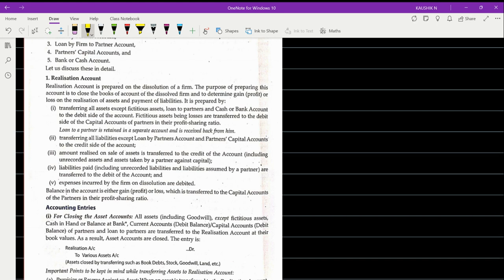So as we discussed yesterday, the procedure they have mentioned here: realization account is prepared only at the time of dissolution of a firm. And the purpose of preparing this account is to close the books of account of the dissolved firm and determine gain or loss on realization of assets and payment of liability.